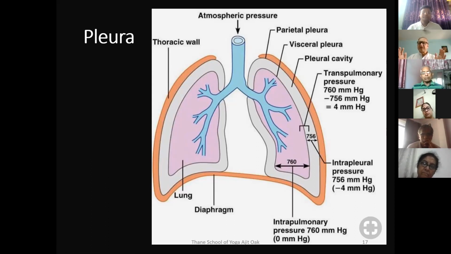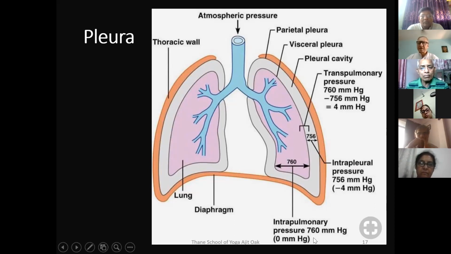And once the lungs expand, the atmospheric pressure inside the lungs will reduce. As we know, pressure and volume are inversely proportional to each other. Correct? If the volume is less, the pressure is more; volume is more, pressure is less. It is a basic logic in physics, or common sense also. If we expand something, the pressure will reduce. Now, when the lungs expand because the thoracic cage expands, the pressure inside the lungs will no longer be 760. It will become 759, that is -1.